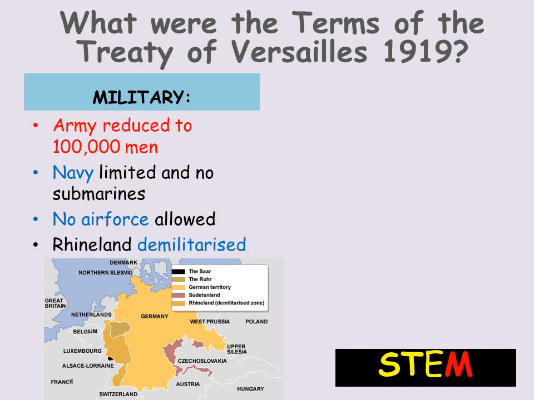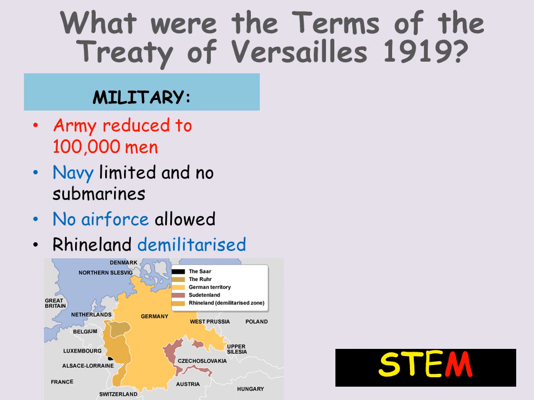And what that means is, you see the yellow stripy bit of land on the map below, that's the Rhineland, and it was an area of land between France and Germany. Essentially, it was demilitarised, which means no soldiers of German origin were allowed to be stationed in this area. This was to make France feel safer that Germany wasn't going to suddenly invade. But of course it also made Germany feel very vulnerable, because this was the area where the rest of their remaining industry was.